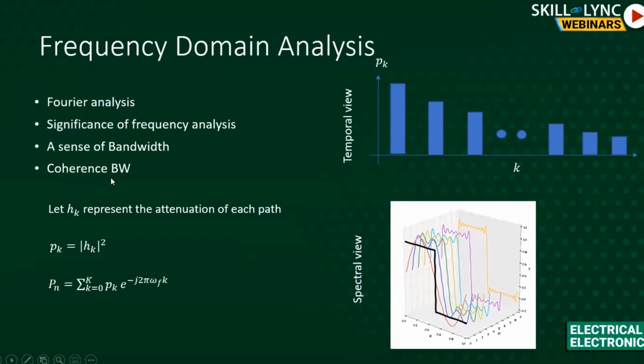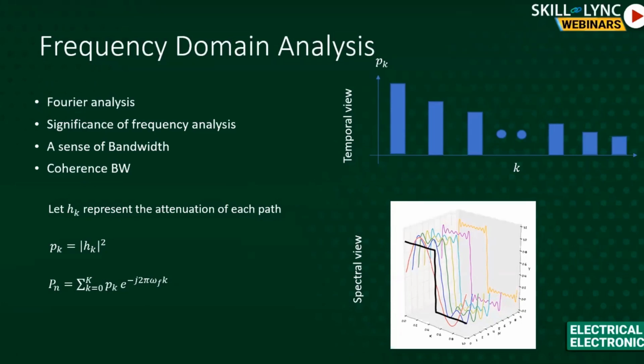And again, coherence bandwidth is another term equivalent to the coherence time here, but this is the frequency domain version of that. What that means is you can always predict what happens to the channel, or the signal attenuation, within certain frequencies. Beyond certain frequencies, you'll not be able to predict them. It becomes unpredictable, and we call that limit the coherence bandwidth.